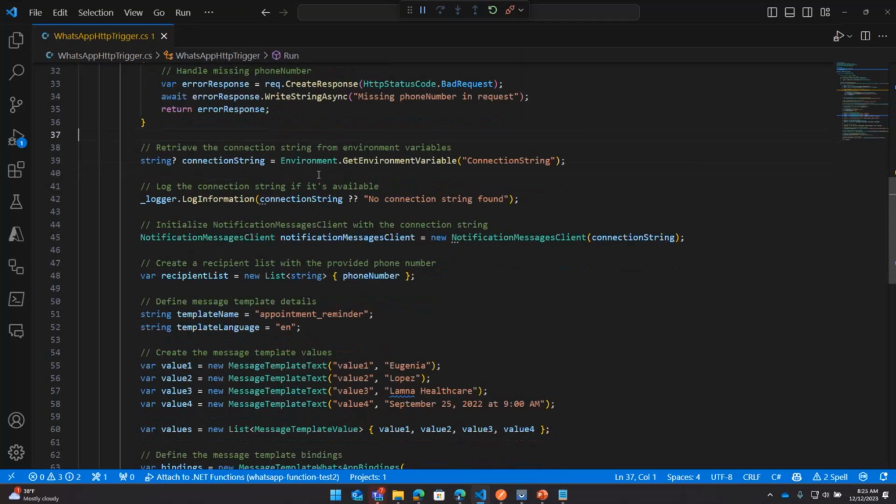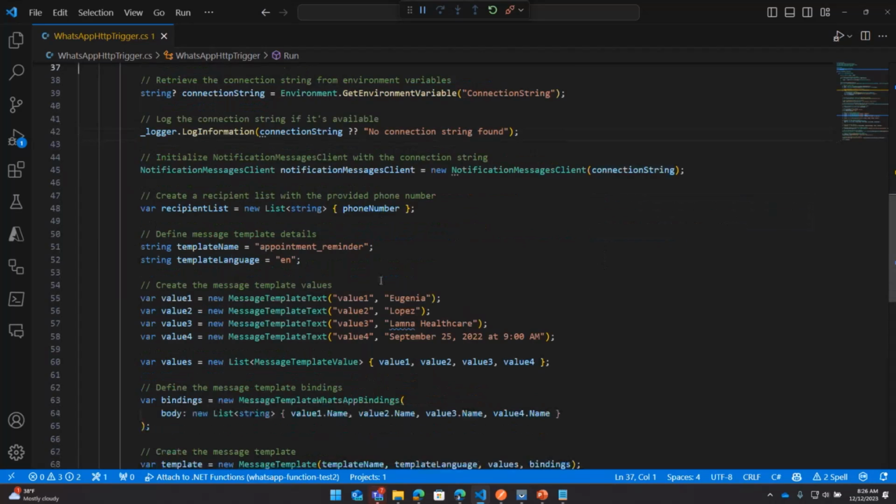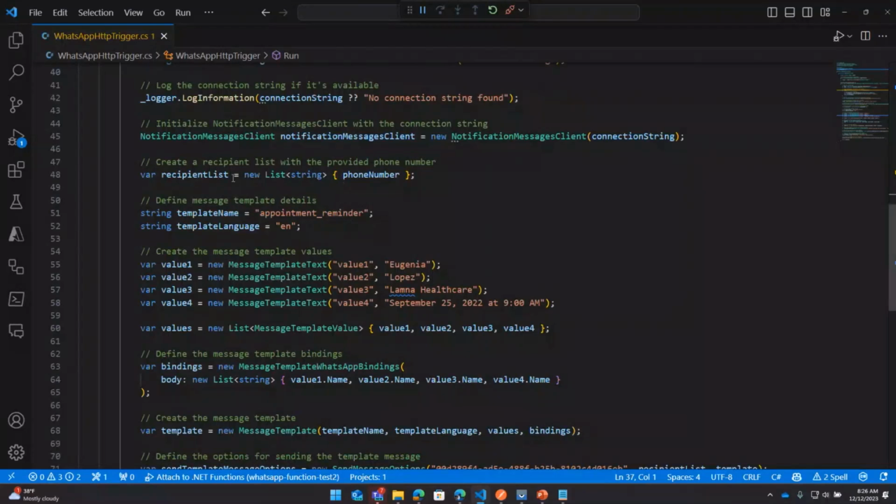And then I start interacting with our SDK. I create our notification messaging client. This is our SDK that sits on top of those REST APIs in C#. I put in my connection string. I create my recipient list, which in this case is just one phone number. I pull out that template. This is the same template name I created earlier.